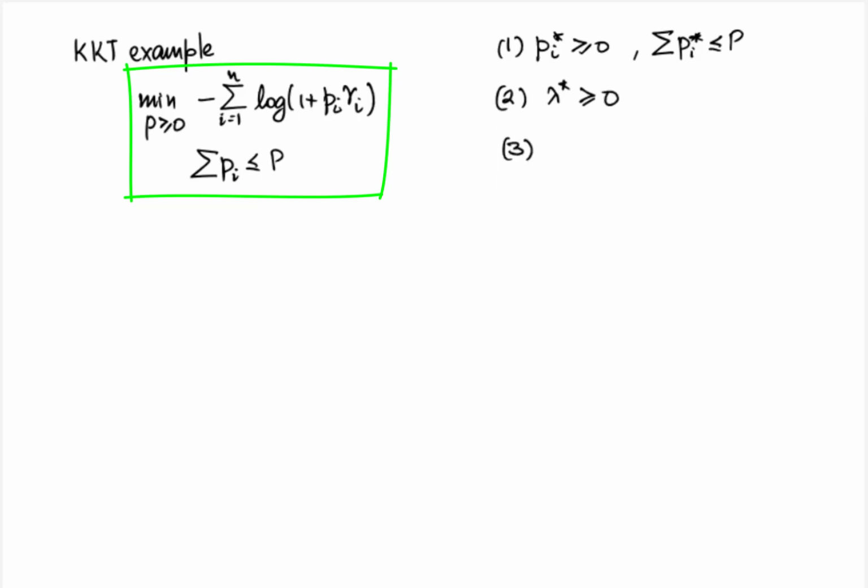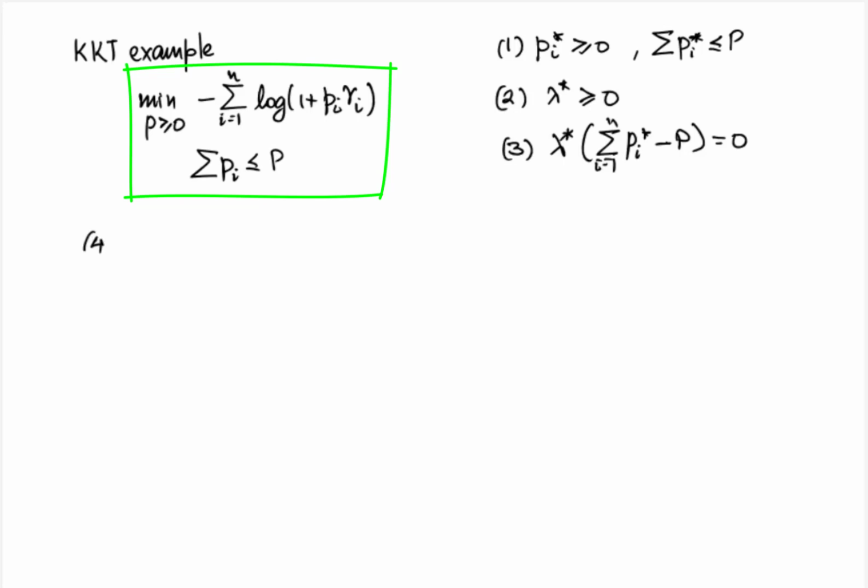The third is the complementary slackness condition, which can be written as lambda star times (summation over i of p_i star minus P) is equal to 0. The complementary slackness condition in this case is saying that either lambda star is 0 or summation over i of p_i star is equal to P. So let us keep that in mind for now.